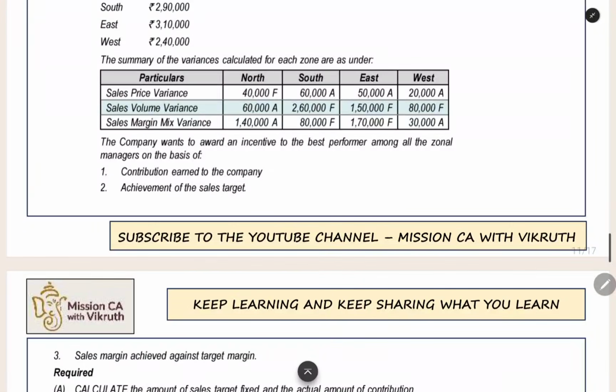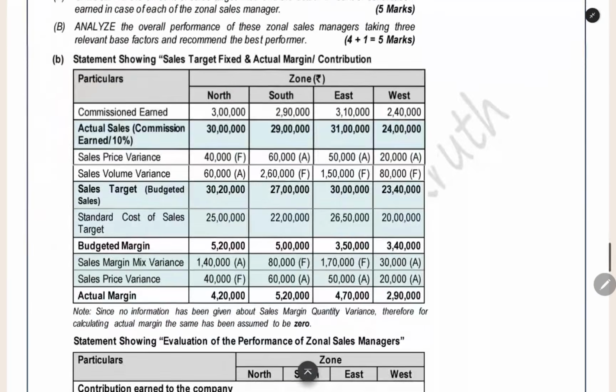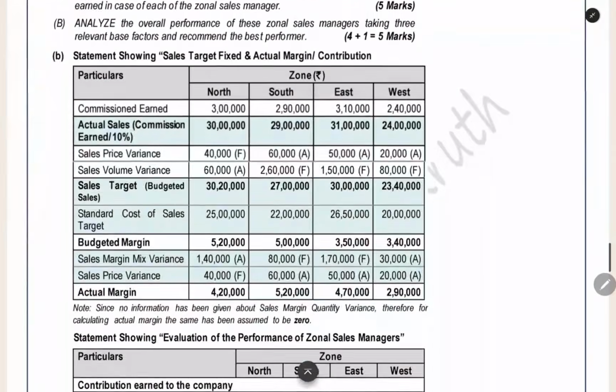Here you are not yet including the margin mix variance, because you are adjusting the sales figure. Actual sales you are taking, and in that you are adjusting the variance. This variance, the margin mix variance, is not a sales value variance. It is the margin variance. So this you have to adjust with the margin only, the profit only. You have to add or reduce this number with the margin only. It is not related to sales value.